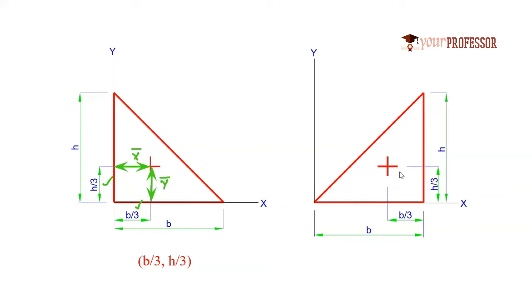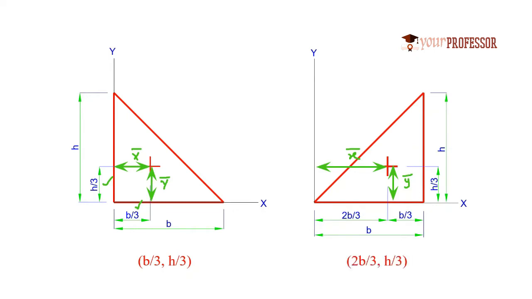But what does x centroidal coordinate mean? It is the perpendicular distance from y-axis to this particular point, the centroid, right? So this is nothing but x bar. And if we consider y centroidal coordinate, it is nothing but the perpendicular distance from this point to x-axis, which is nothing but y bar, right? So here we know this distance is b, and this is b by 3. Then what will be the remaining distance? What will be the value of x bar? It is nothing but 2b by 3, right? So therefore the centroidal coordinates of this right angle triangle will become 2b by 3, h by 3.